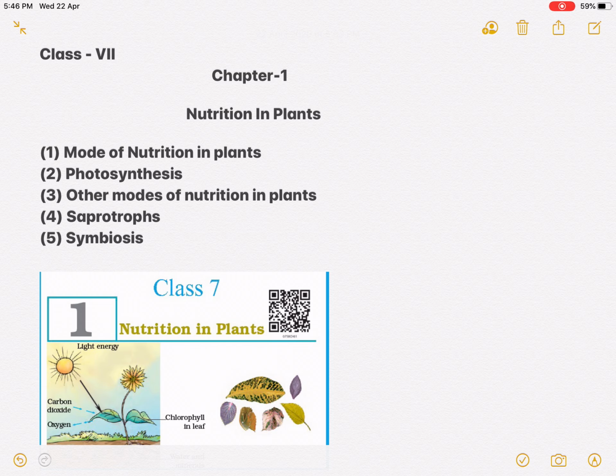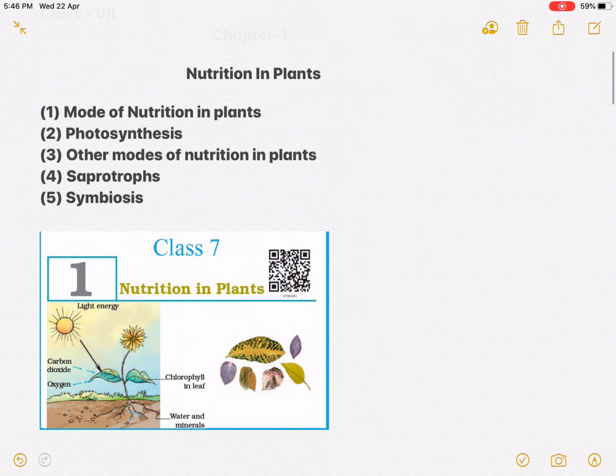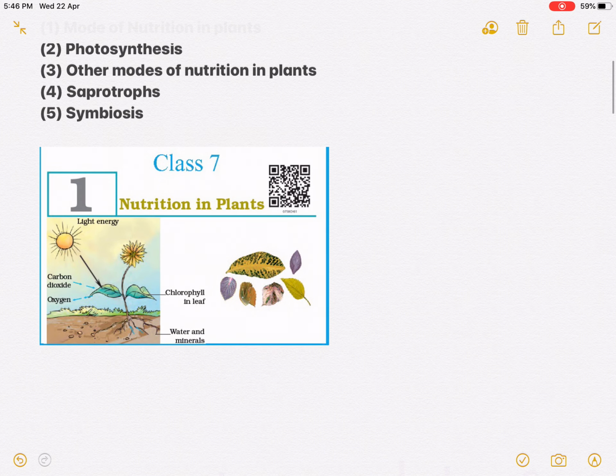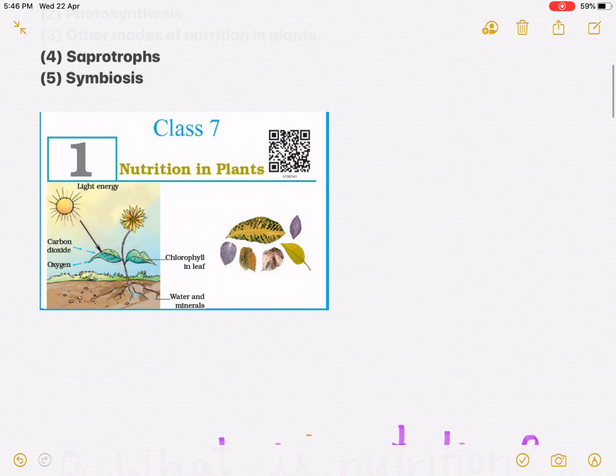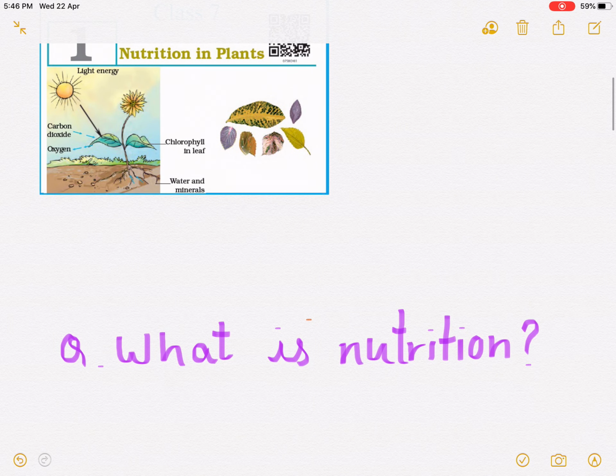The topics to be covered in this lesson are mode of nutrition in plants, photosynthesis, other modes of nutrition in plants, saprotrophs, and symbiosis. These topics we will cover in this lesson. Mode of nutrition and photosynthesis and some points I have covered in part 1, but that was not very explanatory, so I will remind you of everything.